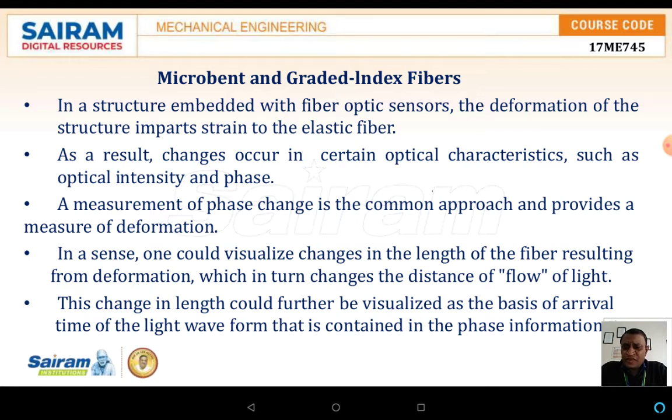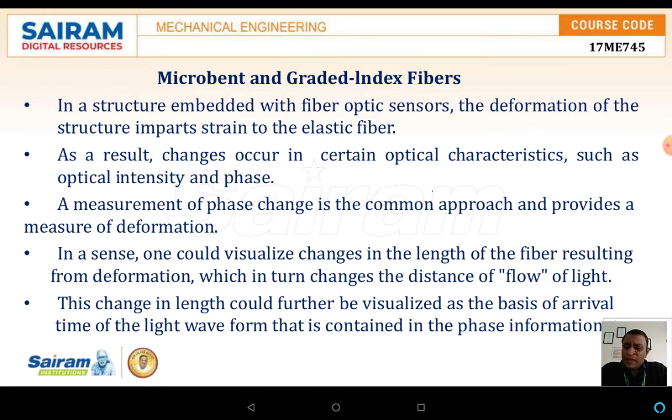In a sense, one could visualize the change in the length of the fiber resulting from the deformation, which in turn changes the distance of the flow of light, by which we can measure either a decrease in intensity or the time taken to travel from one end